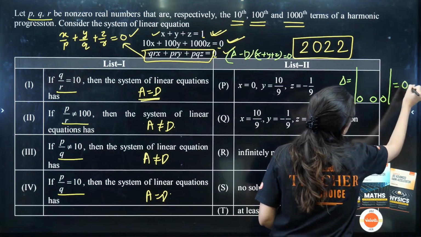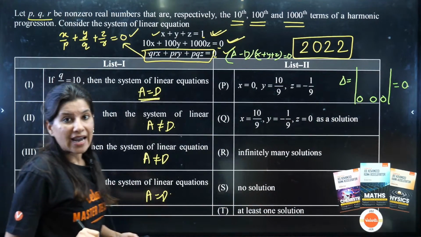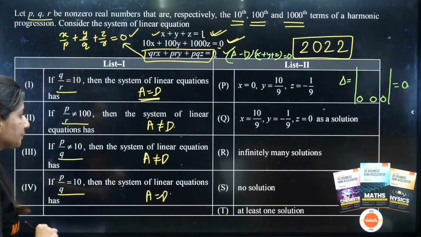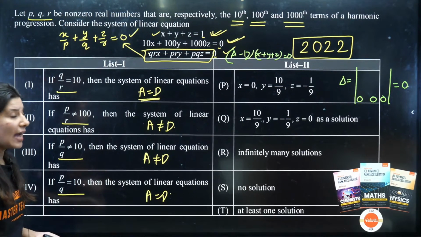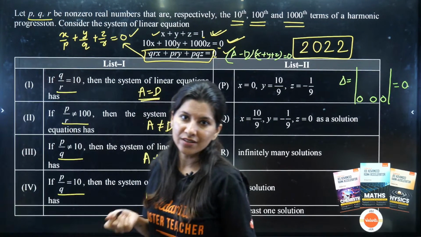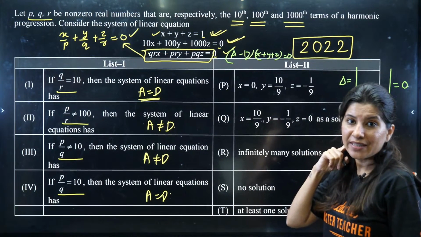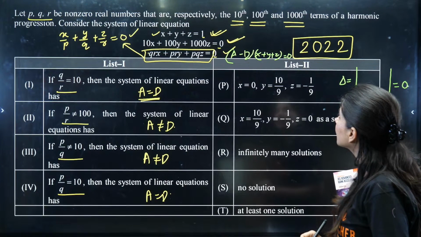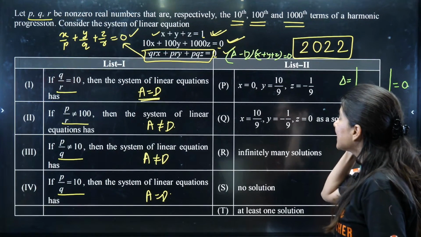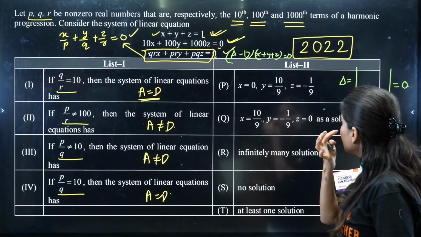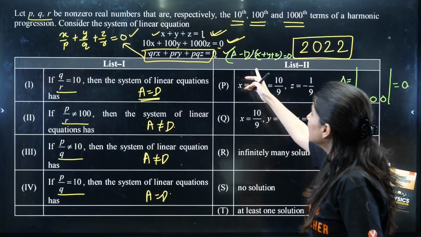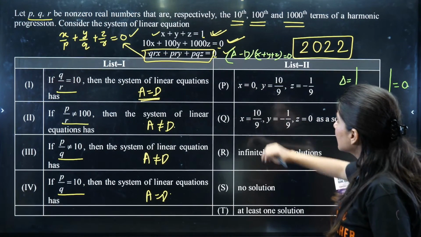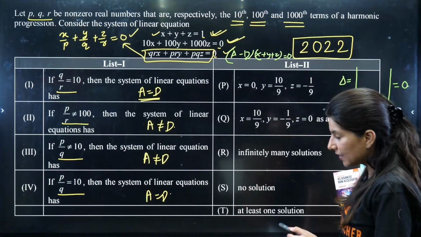So delta will become 0. And if delta becomes 0, then what will happen? Either no solution or infinitely many solutions. Okay, all right. So if delta is coming out as 0, then what will happen? This will be 0 and X plus Y plus Z is equal to 0, right?